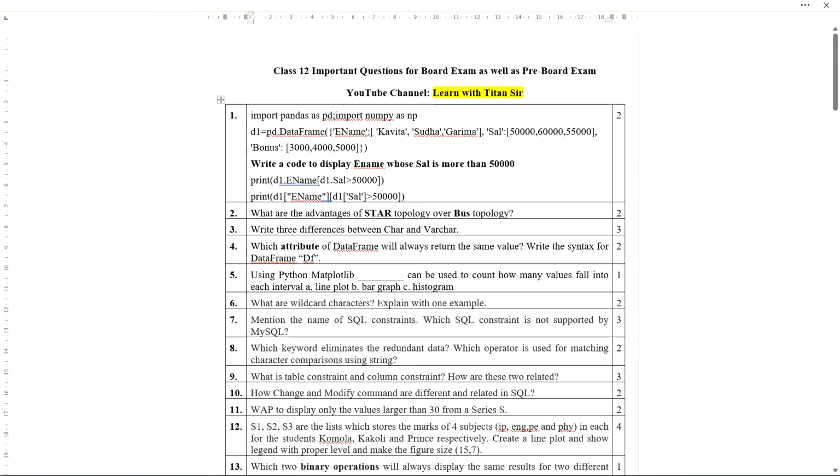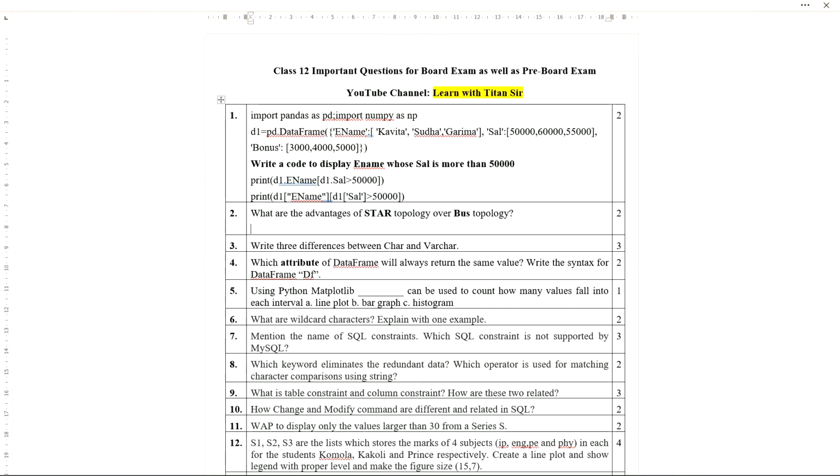Okay, next one is: what are the advantages of star topology over bus topology? Here you can see the mark is 2 marks, which means you need to write 2 points. Whenever you get such types of questions, you need to write about the advantage of star topology, as well as tell why this is not an advantage of bus topology. Is that clear? So the first point we can write here is that it is costly.